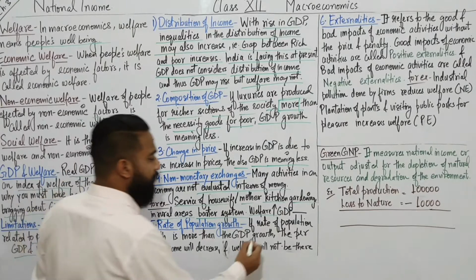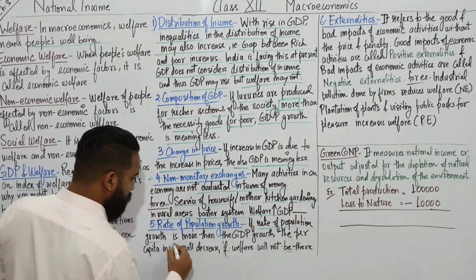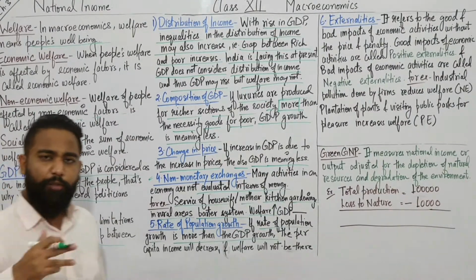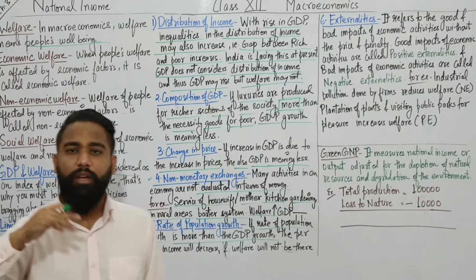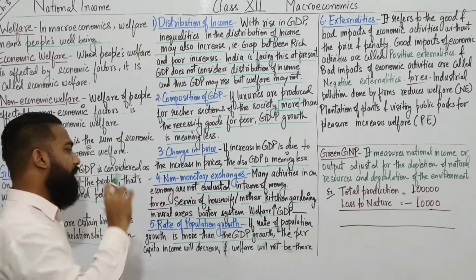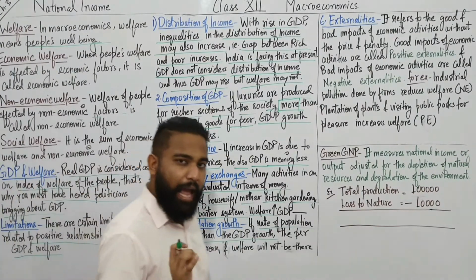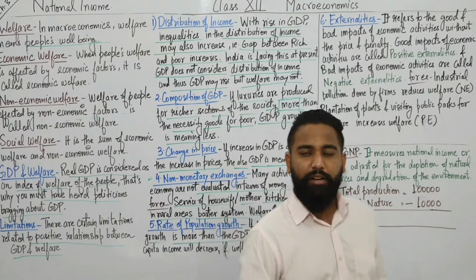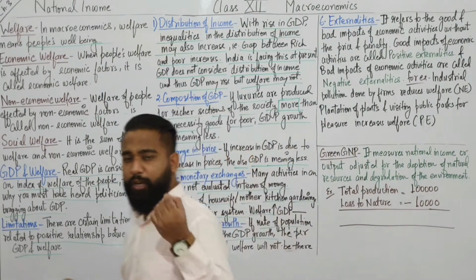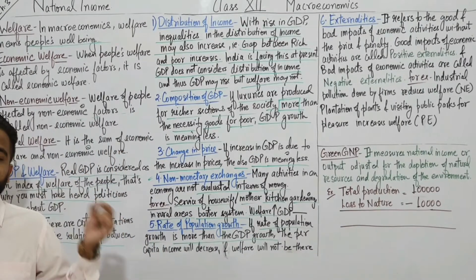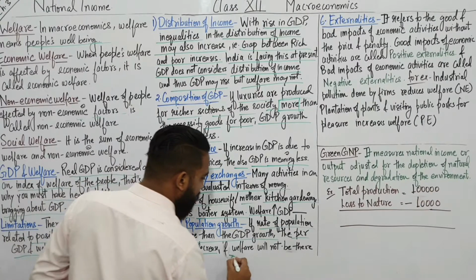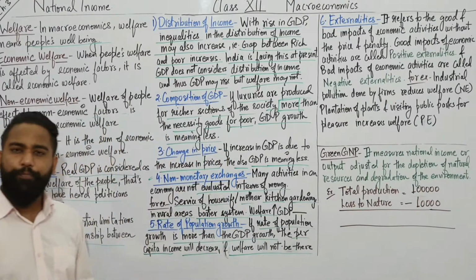Now students, suppose the growth rate of population is more in comparison to the rise in the GDP, then what will happen? The per capita income of that country will go down. The average income of a person will go down, and that is not a good indicator. So the per capita income will decrease and welfare will not be there.